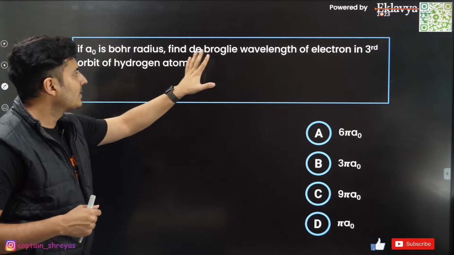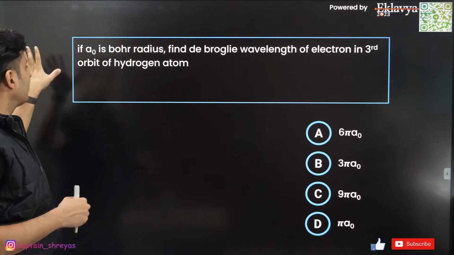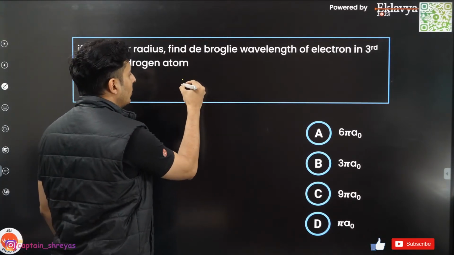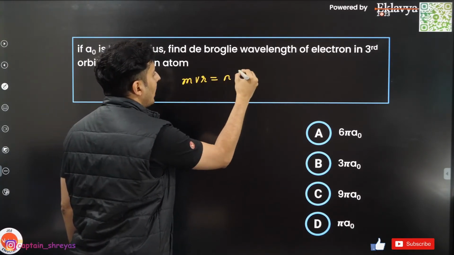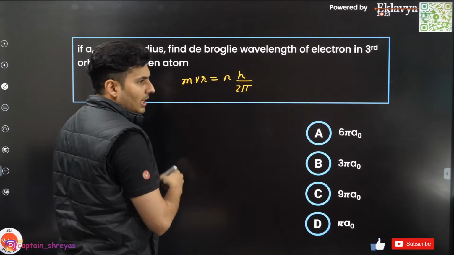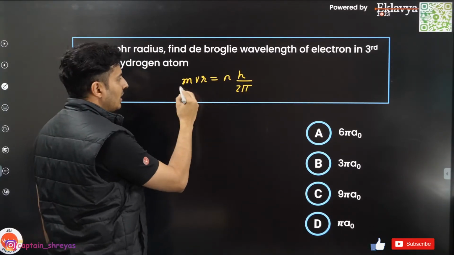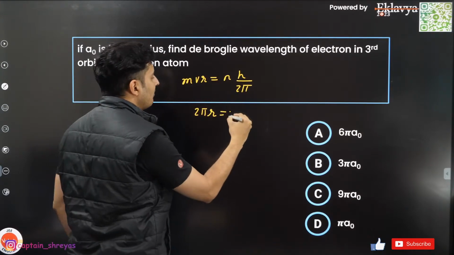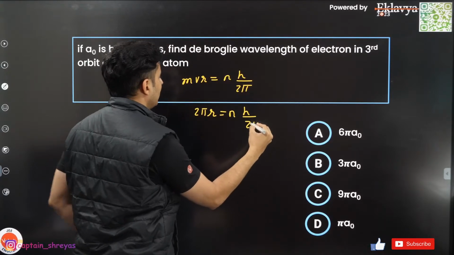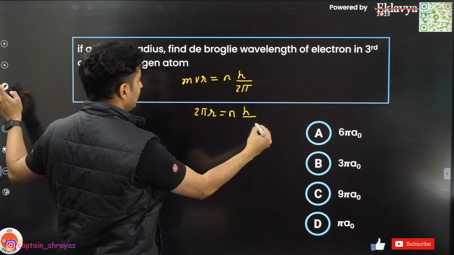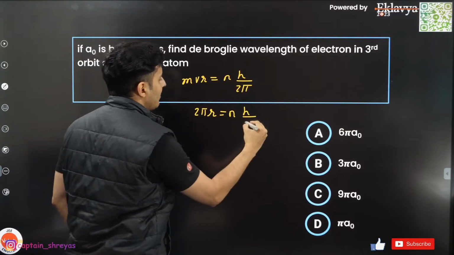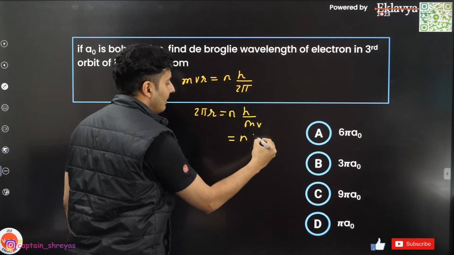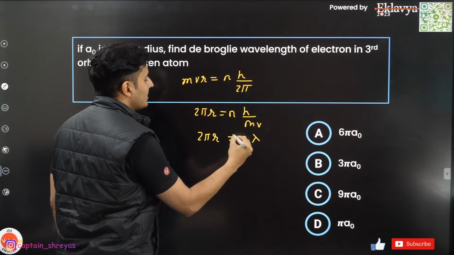If this is the Bohr's radius, find the de Broglie wavelength of the third orbit of hydrogen atom. Okay, here the logic goes like this. We all know MVR is equal to nh by 2 pi. Correct? MVR is equal to nh by 2 pi. Now, just move this around. So 2 pi R, shift that 2 pi here, put that MV below. So it will be nh by MV. h by MV is the de Broglie wavelength, so n lambda. So 2 pi r is basically n lambda.